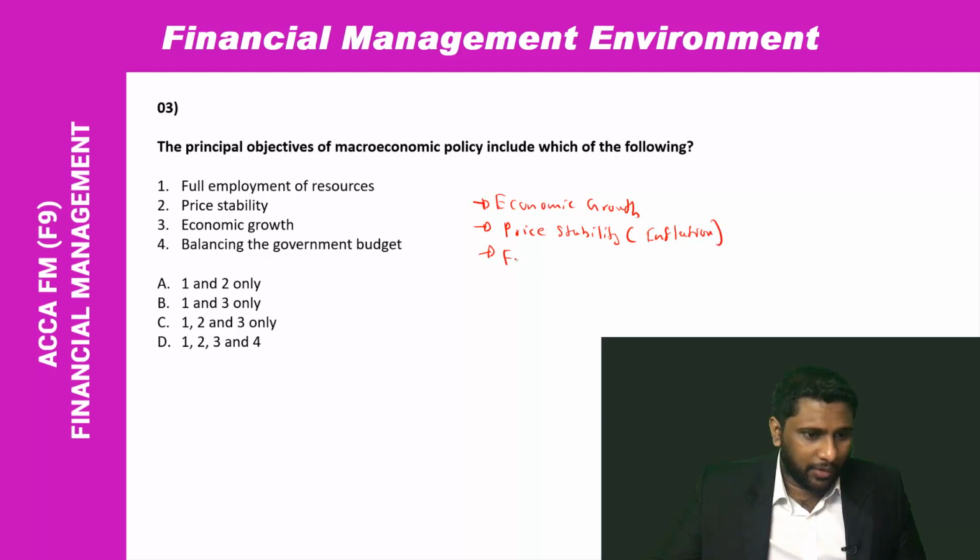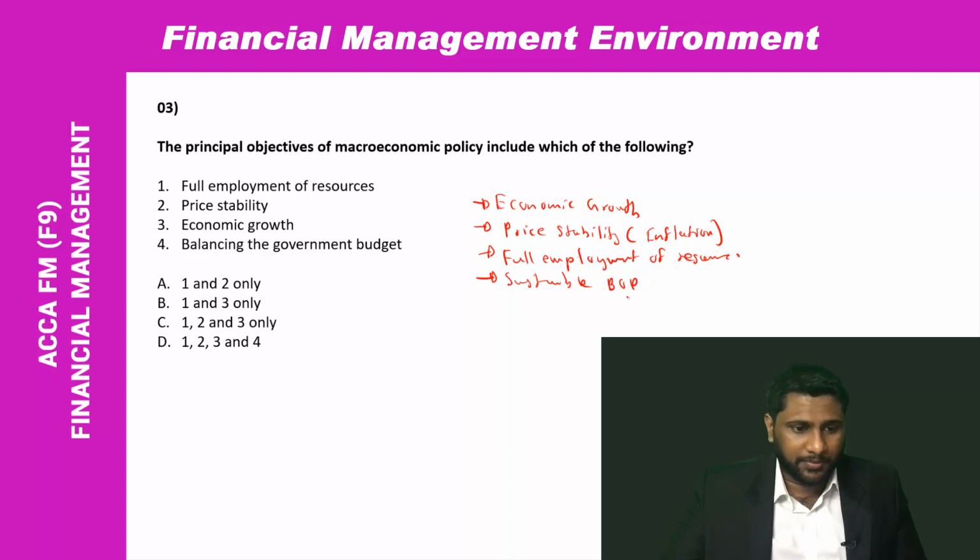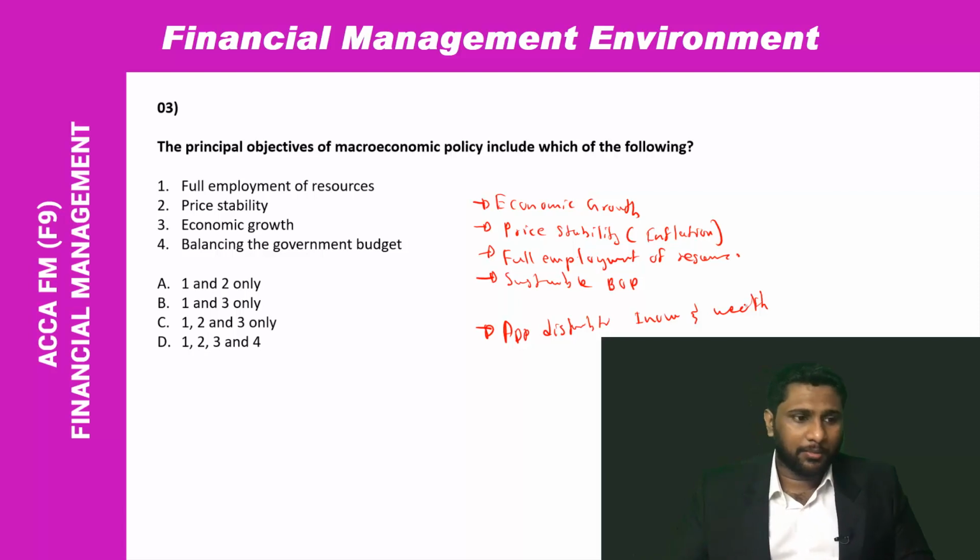And employment, full employment of resources, and next one is sustainable balance of payment. These are the main 4 macroeconomic objectives. Apart from that, there is a sub macroeconomic objective, which is appropriate distribution of income and wealth. So these are the 5 macroeconomic objectives.